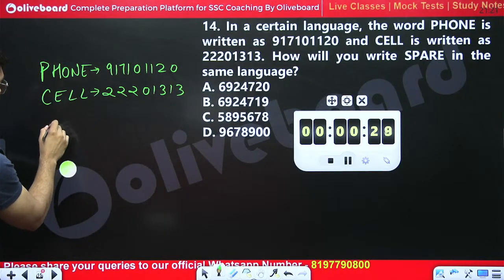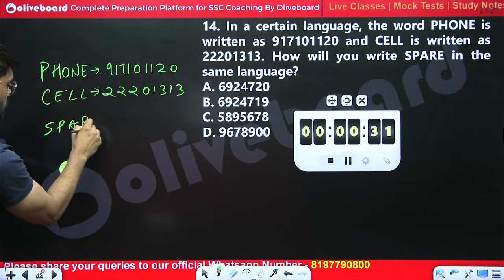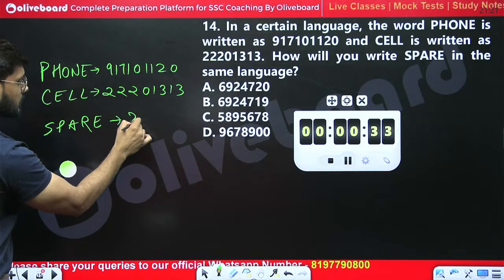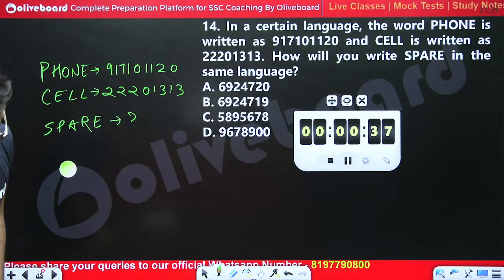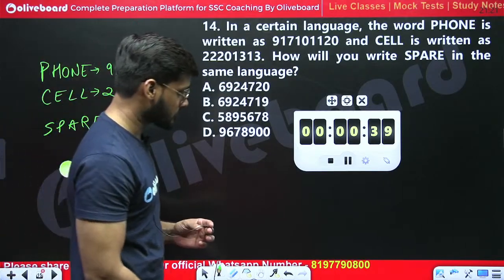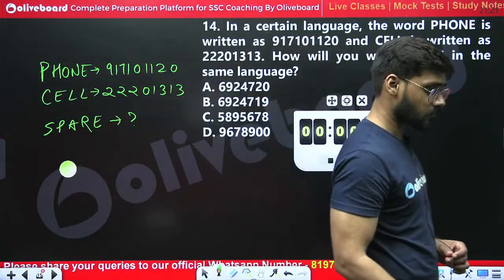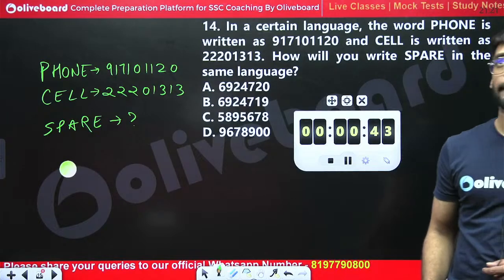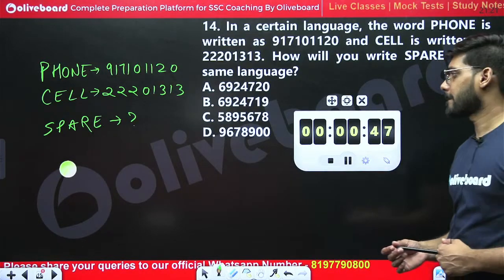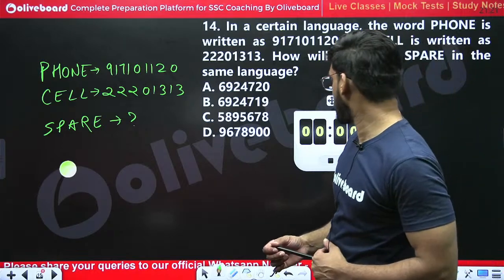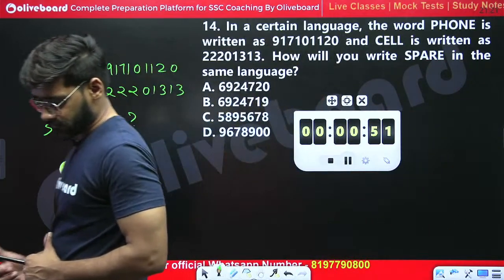How will you represent spare in the same language?